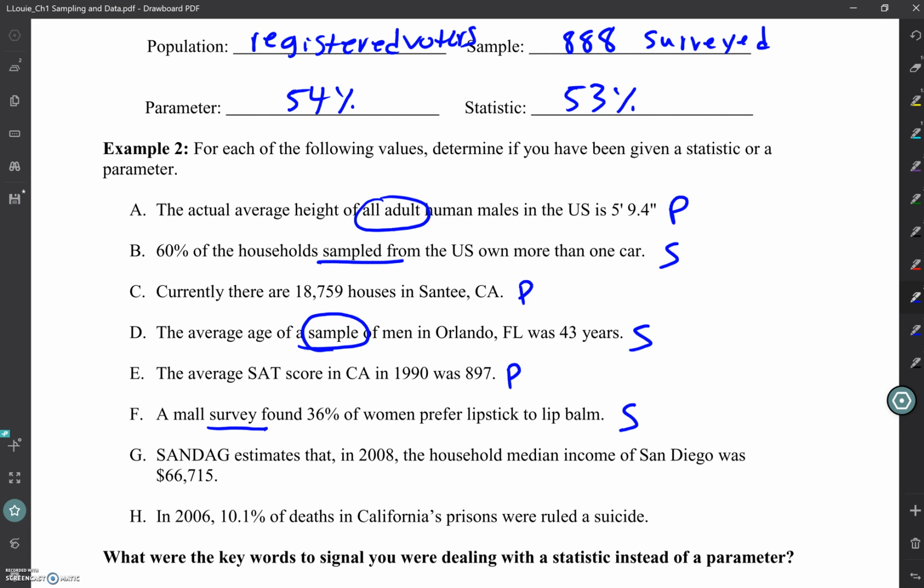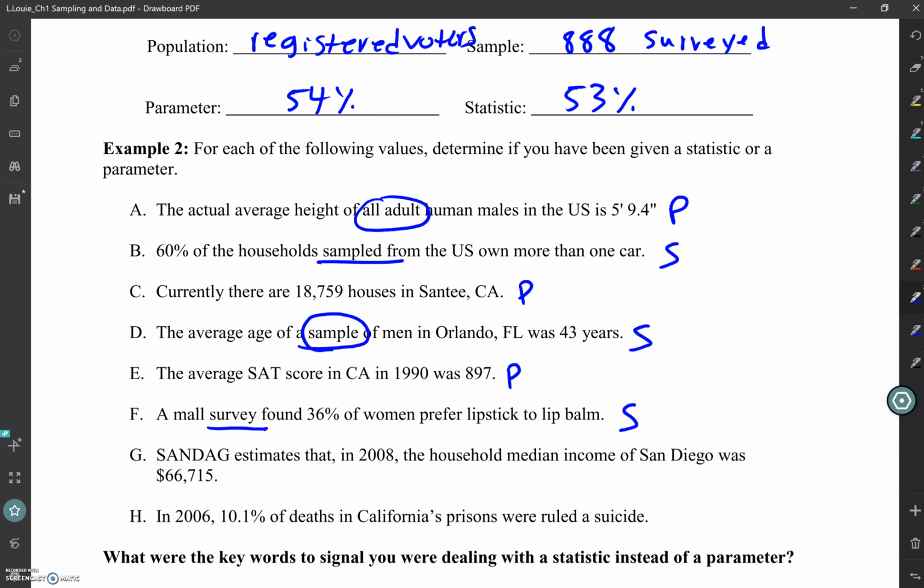All right, SANDAG. Does anyone know what SANDAG is? It's a San Diego specific organization. So just so we know, they're talking about the information specific to just San Diego. They estimate that in 2008, the household median income in San Diego was $66,715. So I'm hearing both. I can actually see both arguments.